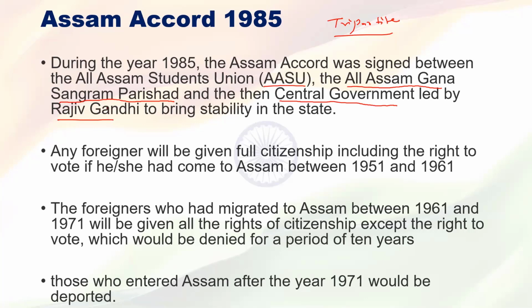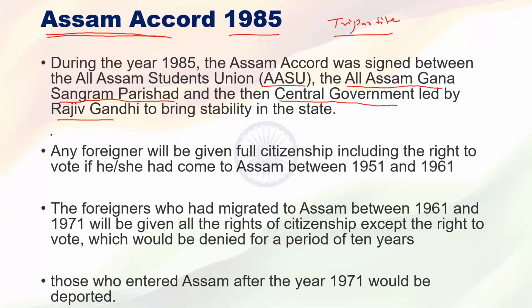So there was a tripartite agreement between the ASU, the All Assam Gana Sangram Parishad, and the central government. That agreement is called the Assam Accord. Please remember, this is very important. The tripartite agreement between the ASU, the central government and the Assam Gana Sangram Parishad was called the Assam Accord, signed in the year 1985.